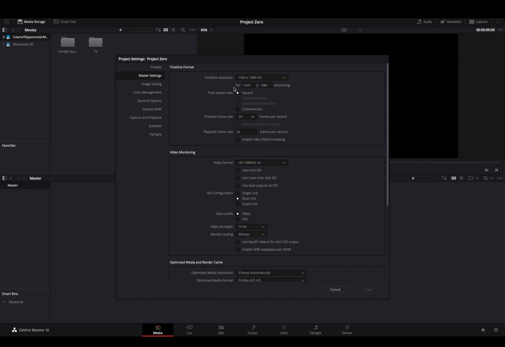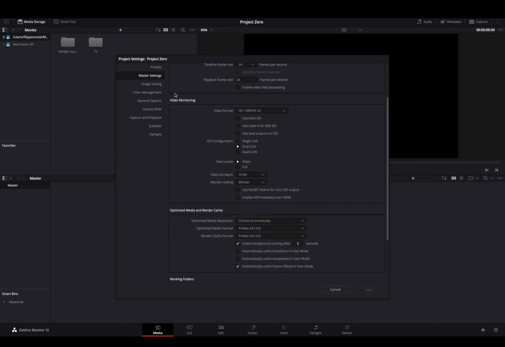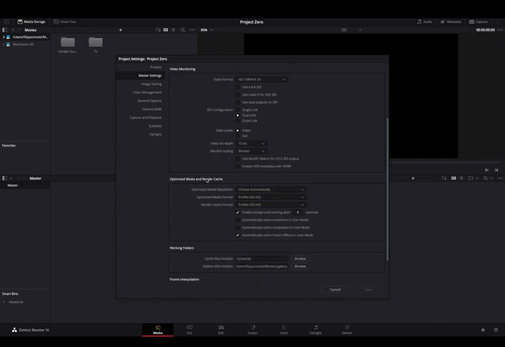You have obviously the frame rate, the playback frame rate, everything is customizable, and you have the video monitoring. You want to leave it as it is or just copy from me. If you have a 10-bit monitor, just say 10-bit. If you don't have it, 8-bit, it's okay.